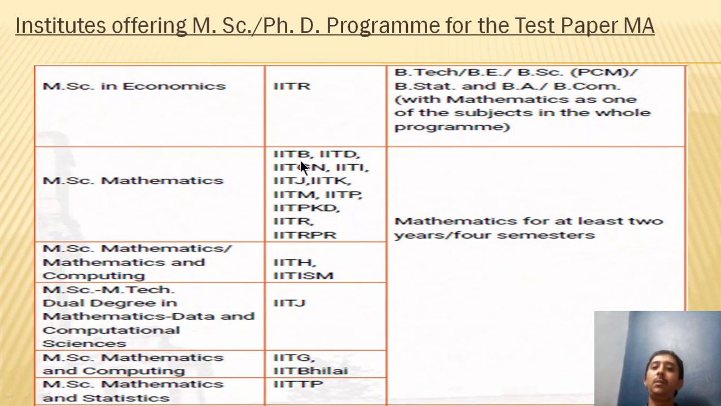The same way, IIT Bombay, IIT Delhi, IIT Gandhinagar and so on, all these offer MSc mathematics, and for that you will have to have mathematics for at least 2 years or 4 semesters in your bachelor's degree program. The same way, IITH is going to be offering MSc mathematics. For that as well, it's going to be the same eligibility criteria. IIT Jodhpur is going to offer an MSc MTech dual degree in mathematics and data and computational sciences. MSc mathematics and computing is being offered by IIT Guwahati and IIT Bhilai. MSc Mathematics and Statistics is being offered by IIT TP, IIT Thiruvananthapuram, if I'm right.